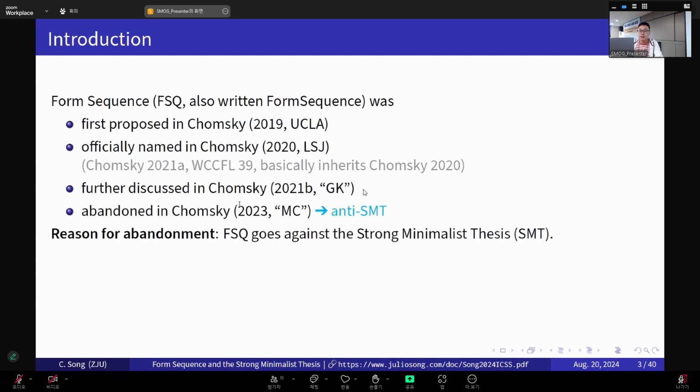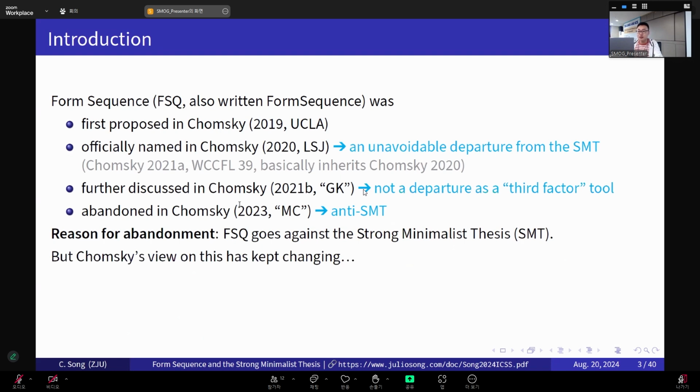The reason for its abandonment in Chomsky's work is that the FSQ, or the form sequence rule, goes against the Strong Minimalist Thesis, or the SMT. But then again, Chomsky's view on this has kept changing in the past 5 years or so. For instance, in the 2020 paper at the Linguistics Society of Japan, his view was that this form sequence rule was an unavoidable departure from the SMT. And then when we got to the GK paper, he further elaborated that this was not a departure at all, if it could be regarded as a third factor tool. So his view has kept changing on this.